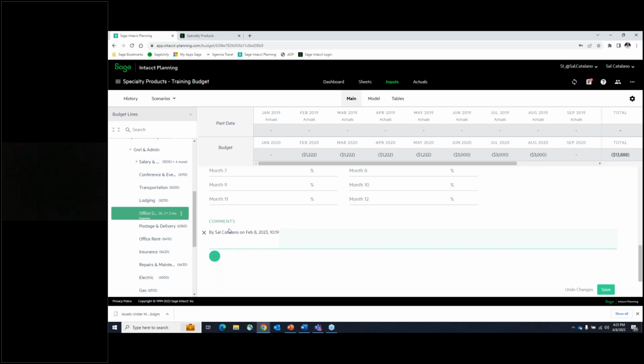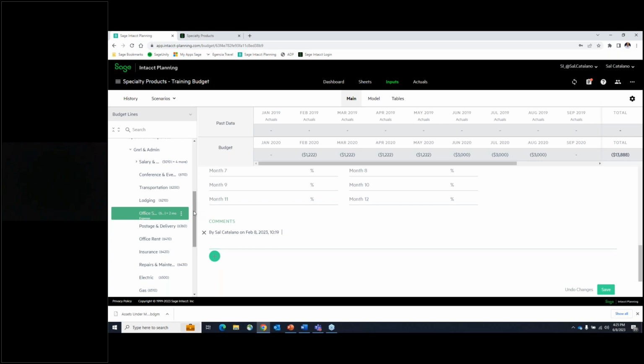Okay, and then down here we have the comments. And this is a threaded comment, and you can simply click on these to create the comments that you wish. And what I love about this, again, is that when you're sharing this budget with people, whether it's the overall budget or people's specific budget, you do have the opportunity to see the threaded comments that are available. In other words, the justifications for people's line items.